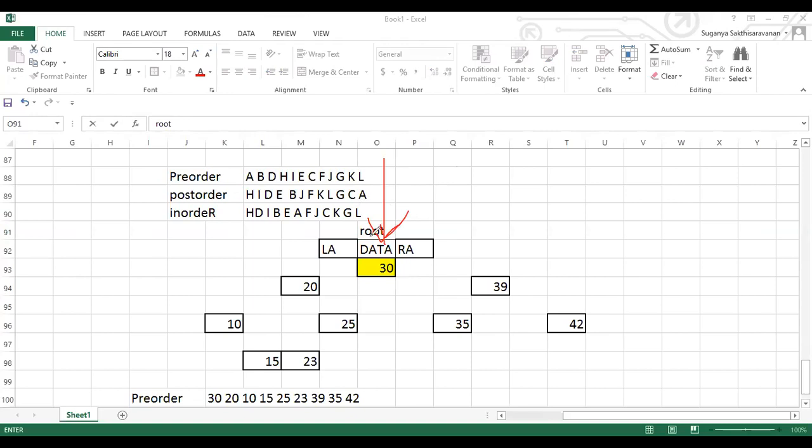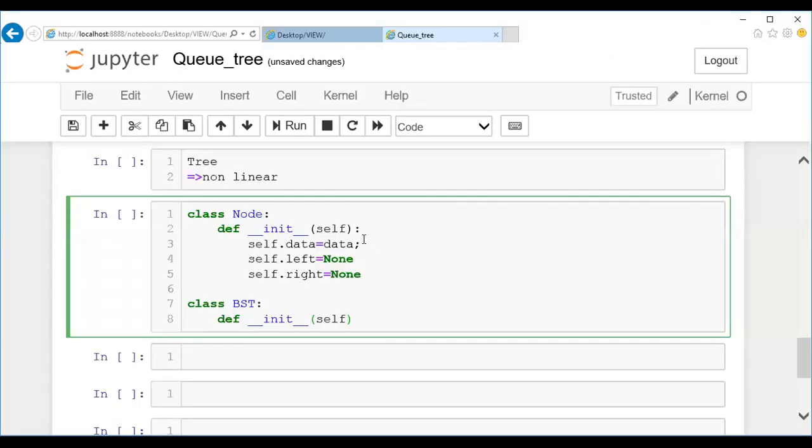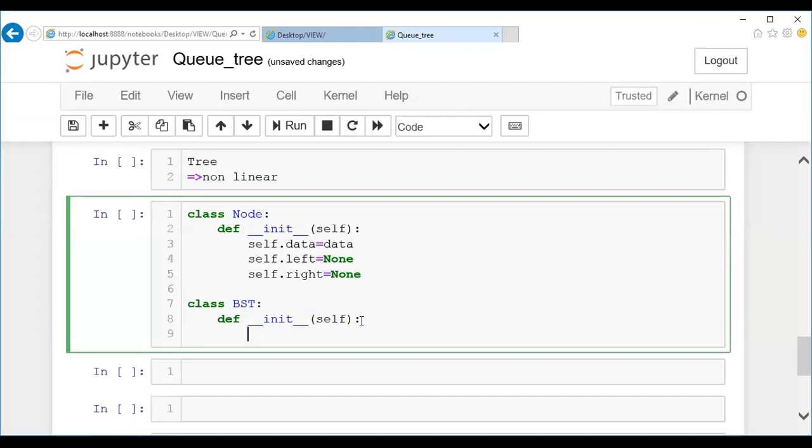Okay, fine. Listen here. Whatever the node is here, we're going to have only one entry point, and that is the root. Did I give the colon? Yes, guys. So here we are going to have only one element, and that element is called root. You are with me? Initially it is going to be None. Root is the parent for all the nodes, so whenever you want to execute anything, we are going to execute by using the root node.